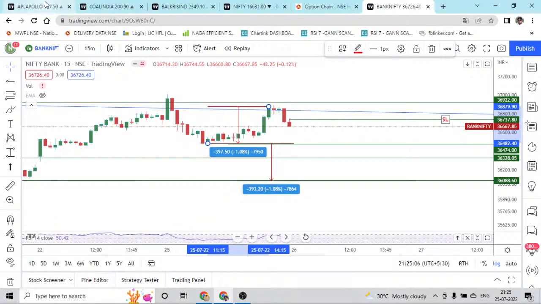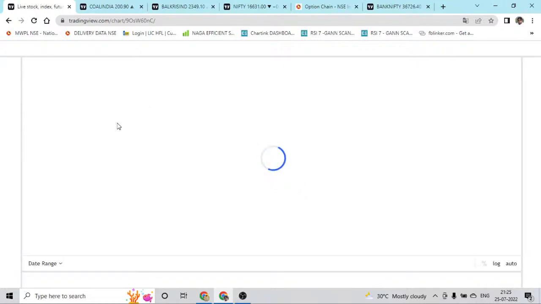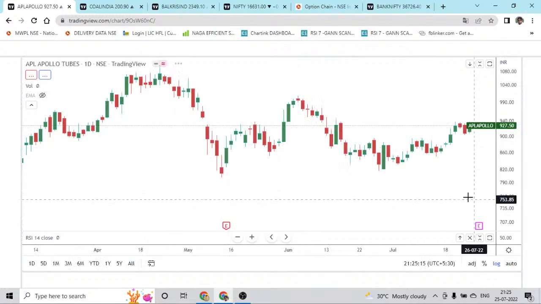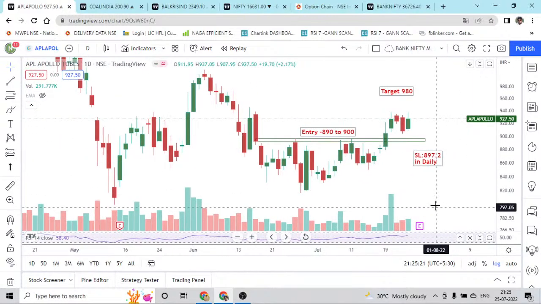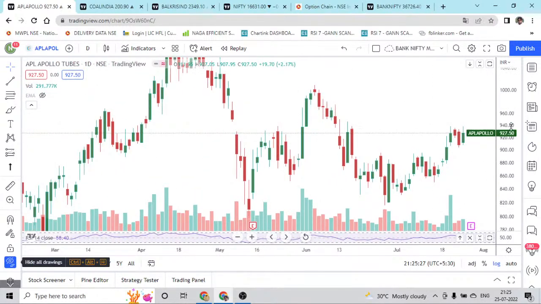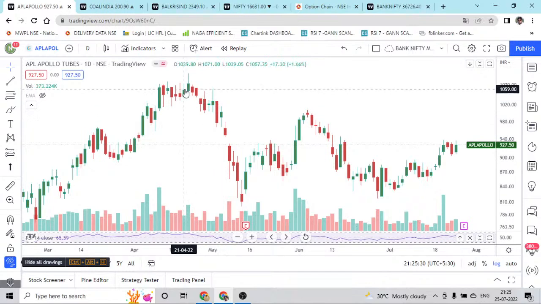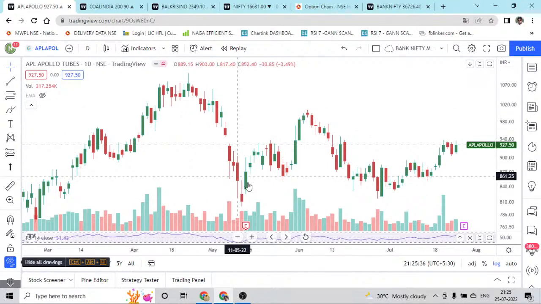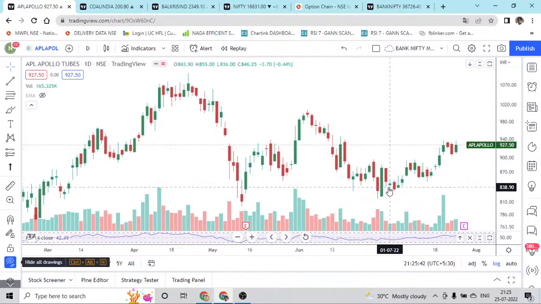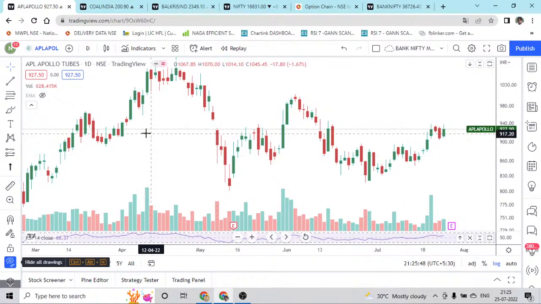So today I have given one call in Apollo Tubes. So how do we look at why the call has been given? We are looking at a good fall from the top at almost 1,100, and the next top is going to be around 1,008. This is a high, low, lower high, and this seems almost like a double bottom. And if you look at this strong downtrend, at the bottom of the downtrend we have a good inverse head and shoulders.